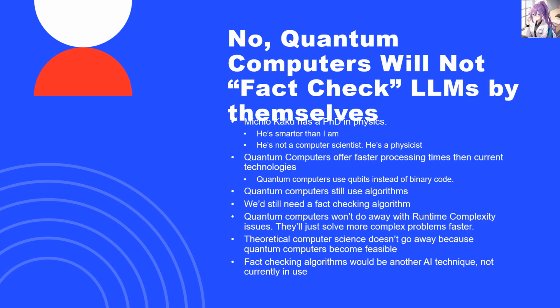Even if we develop an algorithm that does what you are suggesting, it also won't do away with theoretical computer science. We'll still have to worry about runtime complexity on a quantum computer, even if an n-cubed algorithm will run much more quickly on a quantum computer than it would on a digital computer. Also, make sure, if you ever write an n-cubed algorithm, to try to find a way to do it more efficiently, because that is pretty slow. So, Dr. Kaku, what I want to know is, how are we going to develop the fact-checking algorithm you're proposing?